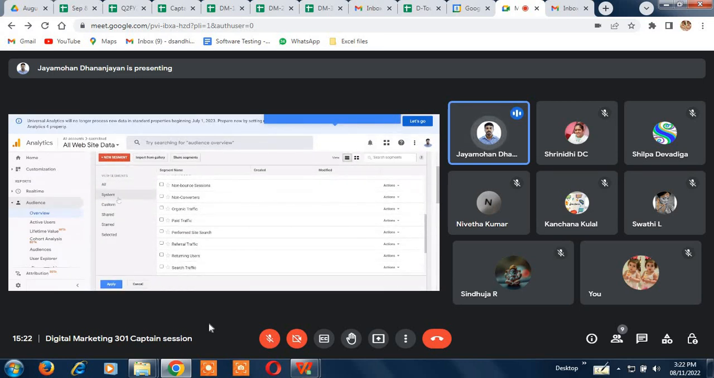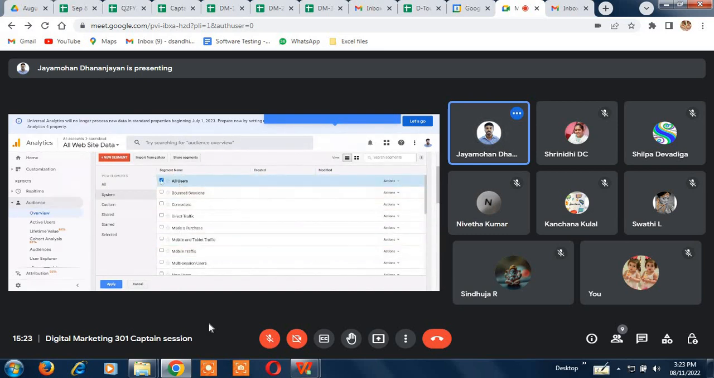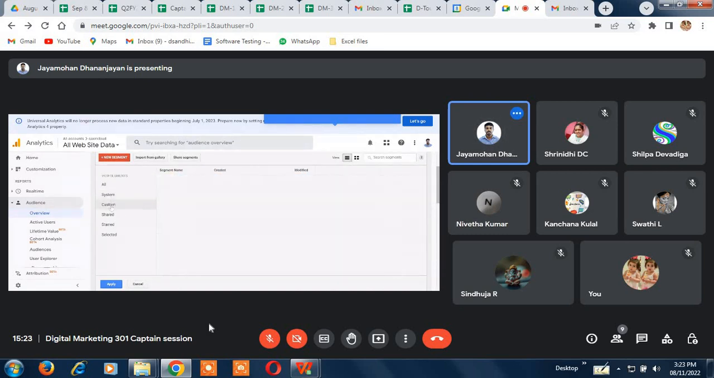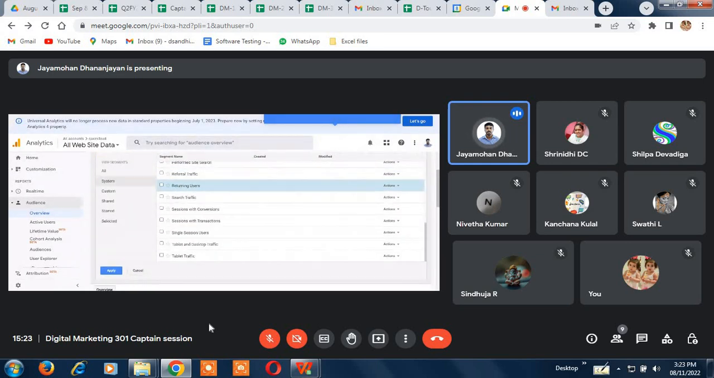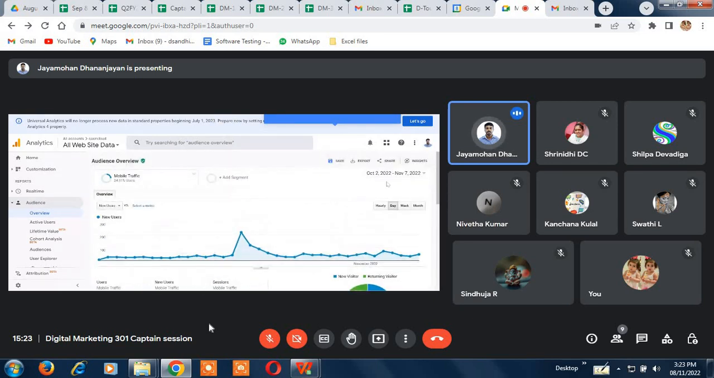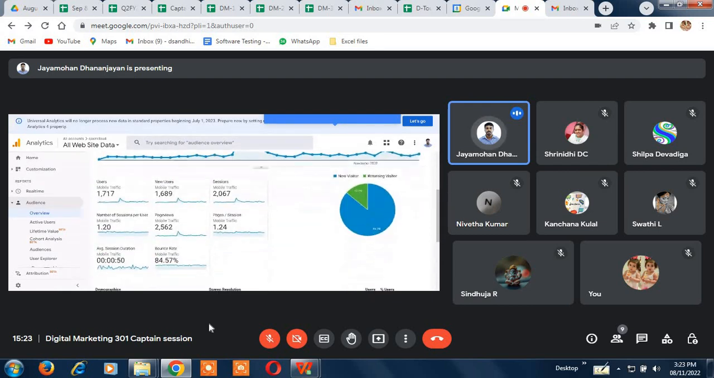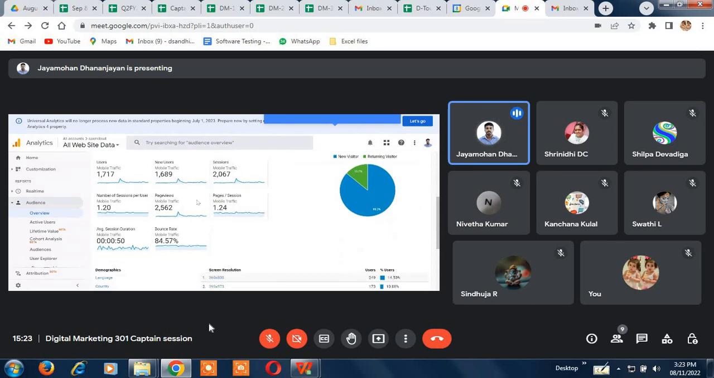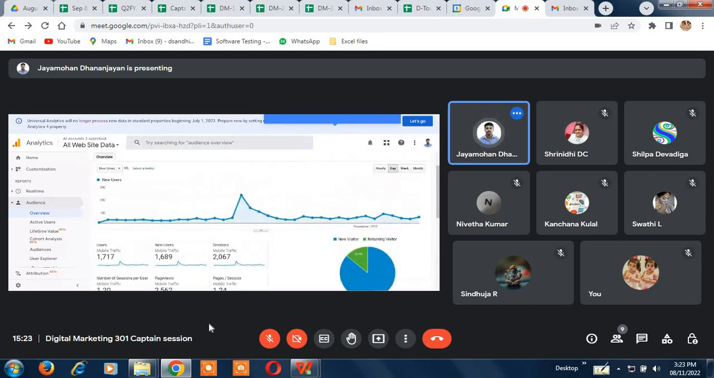So if I go by the system, what will be shown? We have not made any custom reports. So for example, let me select something here, maybe mobile traffic. Okay, I select it. So you see here, from October 2nd till November 7th, mobile traffic users are 1,770, new users this much. So there are a lot of options, guys. With Google Analytics, you can get a very detailed analysis of your website, as much as possible.